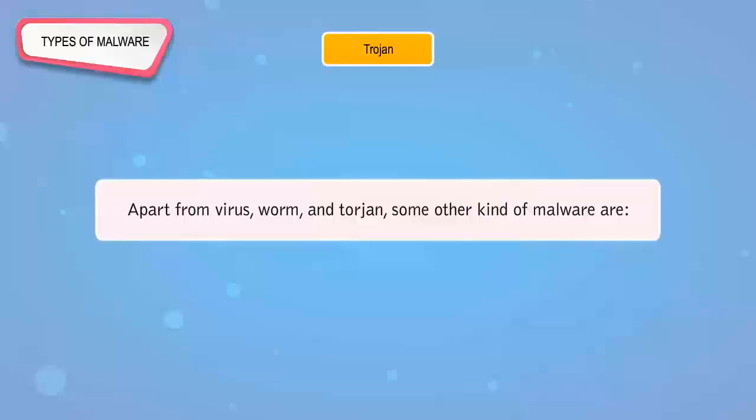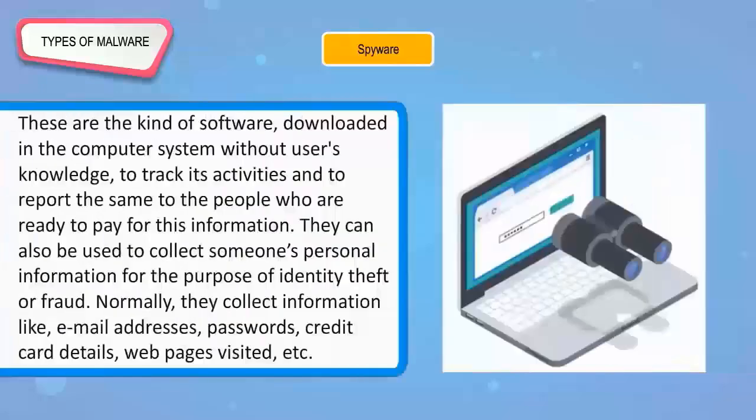Apart from virus, worm, and Trojan, some other kinds of malware are spyware. These are kinds of software downloaded in the computer system without the user's knowledge to track its activities and to report the same to the people who are ready to pay for this information. They can also be used to collect someone's personal information for the purpose of identity theft or fraud. Normally, they collect information like email addresses, passwords, credit card details, web pages visited, etc.